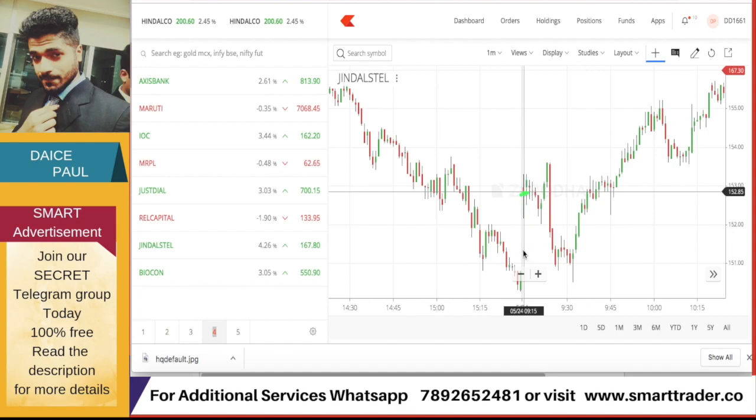So it opened above, this was a gap. After a few minutes, you cannot say exactly, let's say 10 minutes, 20 minutes, 30 minutes, it tends to fill the gap. So here, if you see, this was the gap, it tends to fill the gap. When I say this, I would not say this is 100%, but this is an observation. Most of the time this happens. So next time when you see a stock going gap up like this, the stock is going to cover most of the gap in a few minutes. It may continue up to 20-30 minutes or close to 1 hour also.